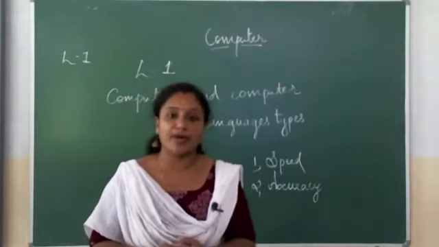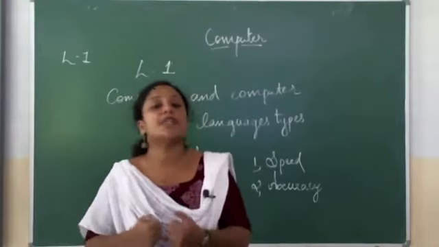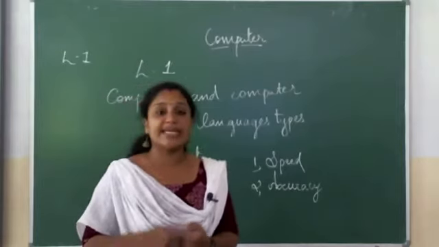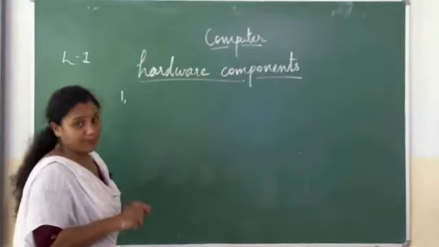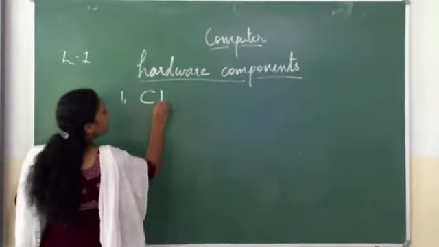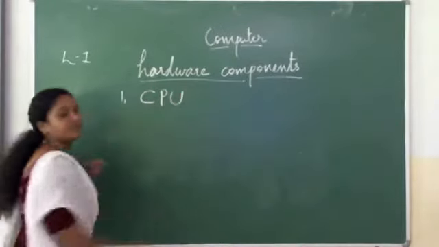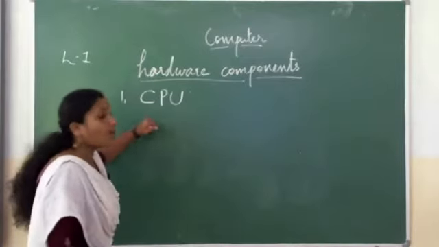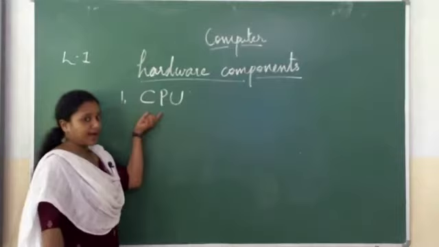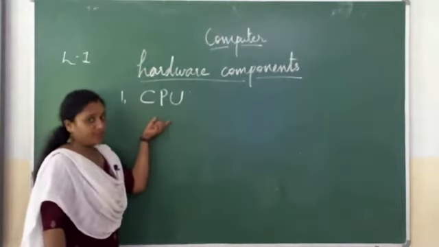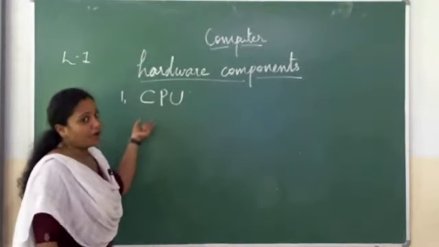And for a computer, there are a lot of different types of hardware components and we can study one by one. The first hardware component of a computer is CPU. And also it is the most important part of a computer, and from this you can understand that it is a short form. And first we can study the full form of CPU.